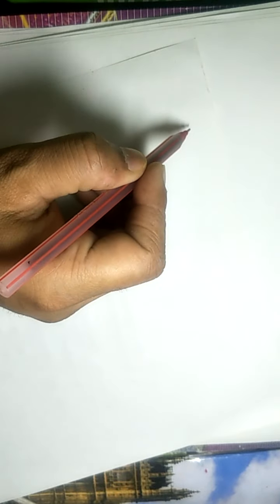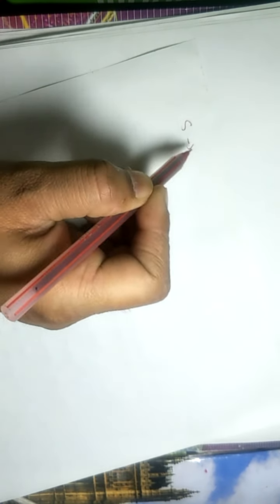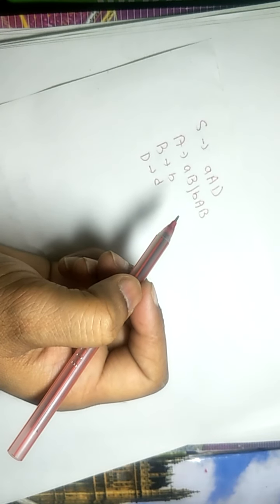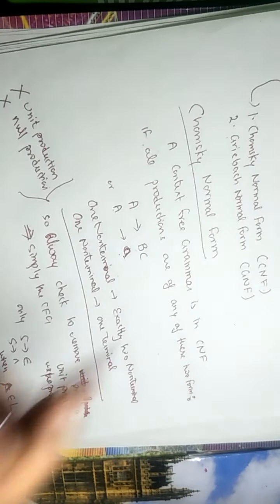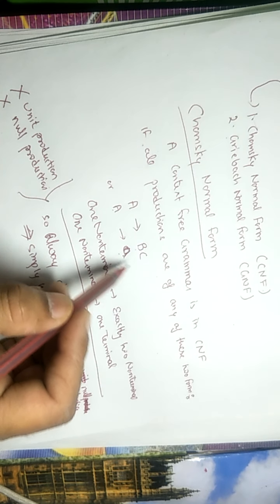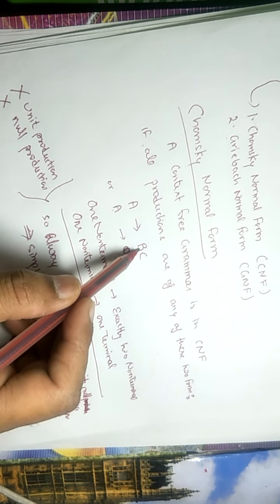Suppose we have a grammar: S tends to AAD, A tends to aB, B tends to bAb, B tends to b, and D tends to d. So first you have to observe that there must be either one single terminal or there must be two non-terminals.